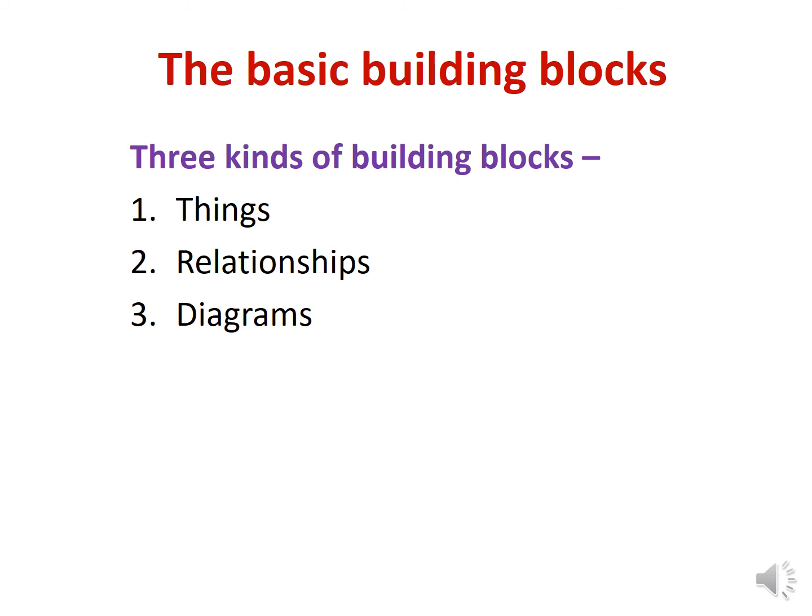Things in the UML are of four types. Number one, structural things. Number two, behavioral things. Number three, grouping things. And number four, annotational things. These things are the basic object-oriented building blocks of the UML.